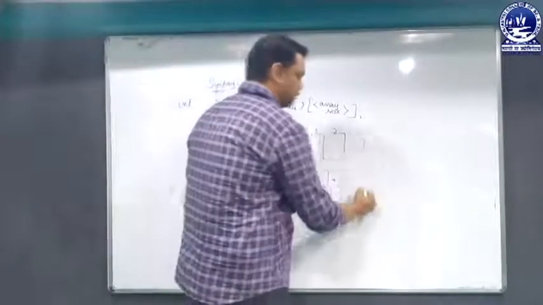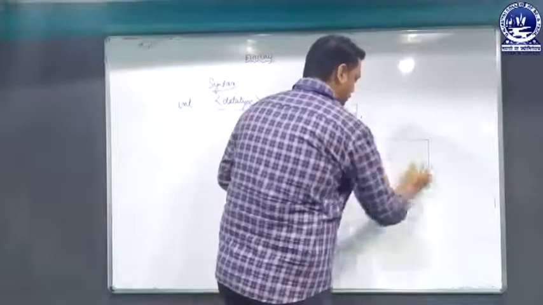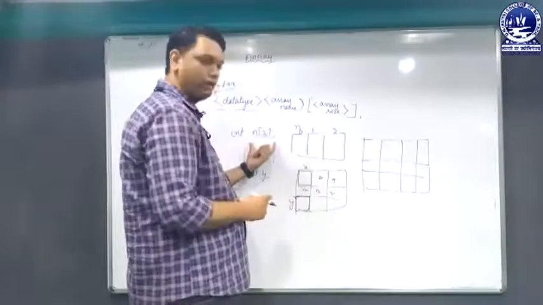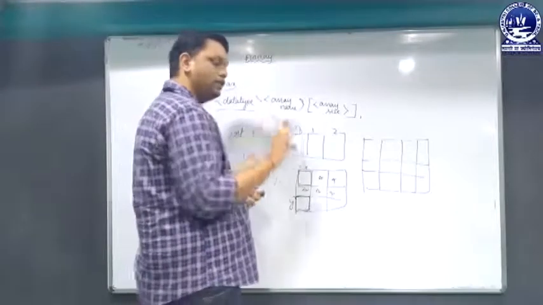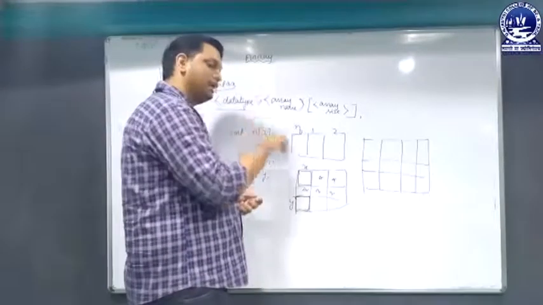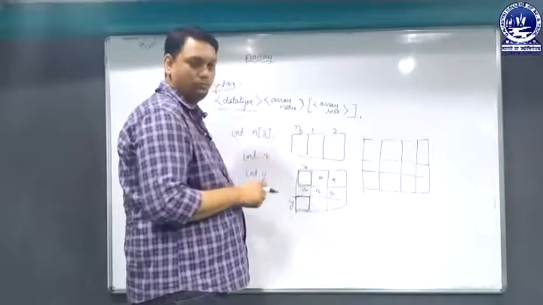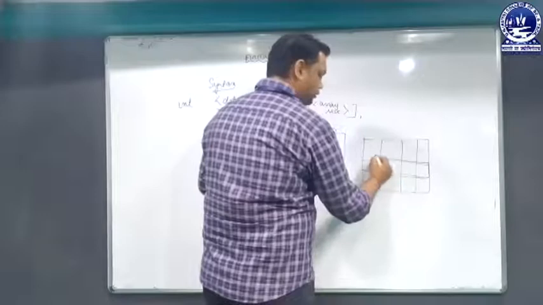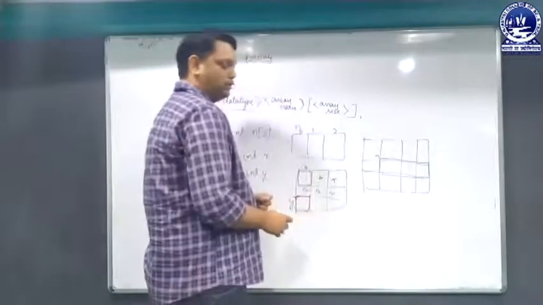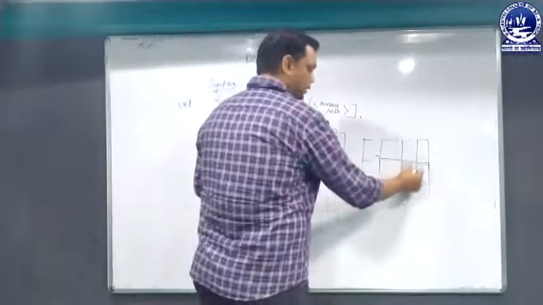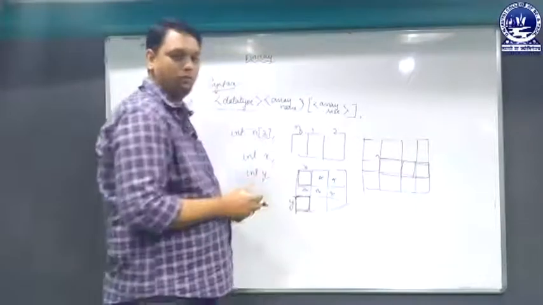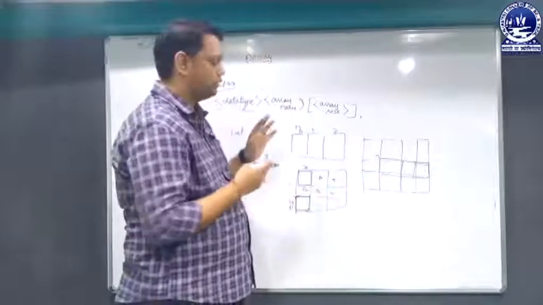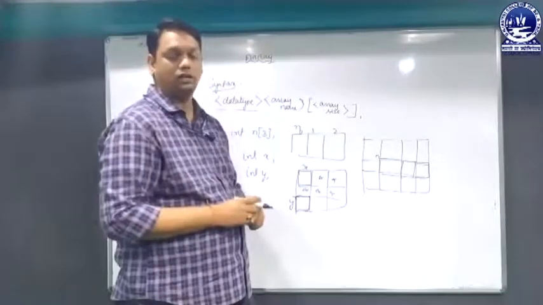Suppose I have these as memory locations. When I write n of 3, the array will be stored only where there are 3 continuous free memory locations. Let's say these 3 are free, so it will store the numbers in 3 continuous memory blocks having the name n. So these are the characteristics of an array: it stores the memory locations continuously.